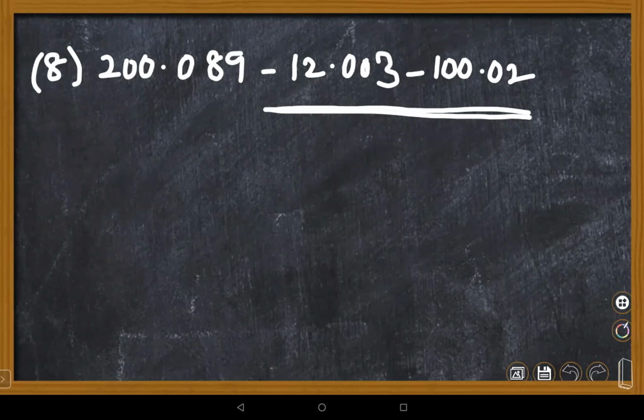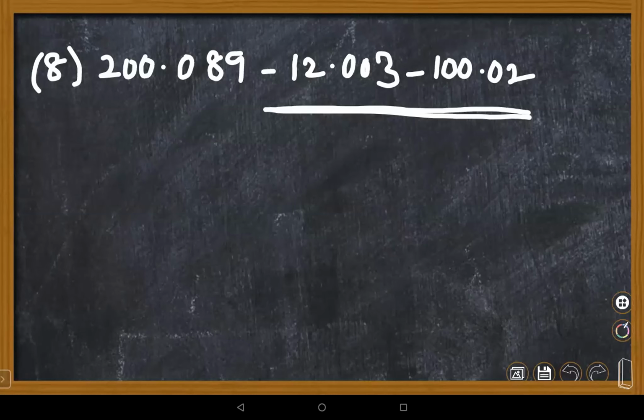Instead of doing that, we have one more method. Can I teach that method? Yes, ma'am. Daksh, please. Firstly, ma'am, I added 100.02 with 12.003.